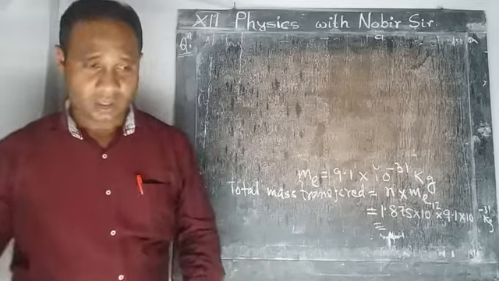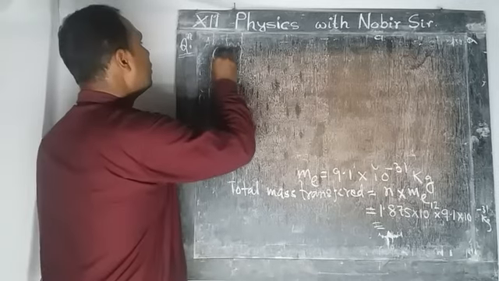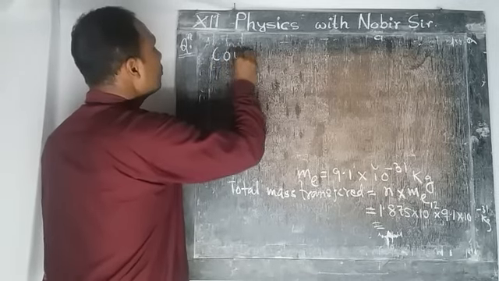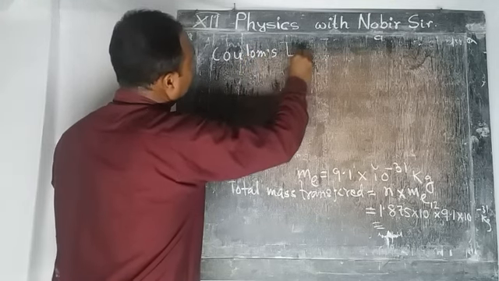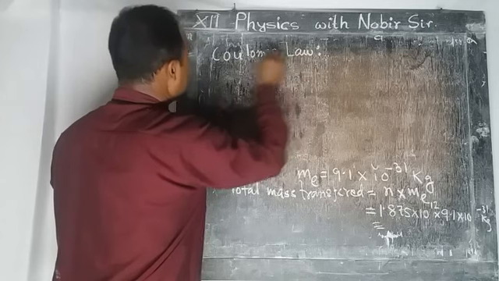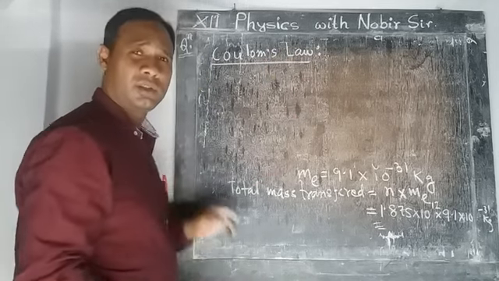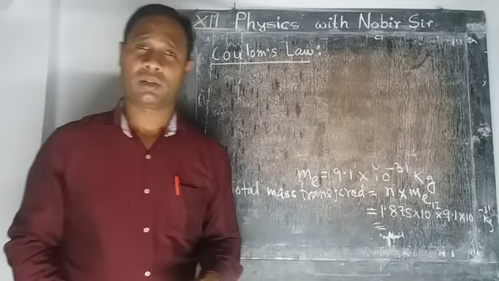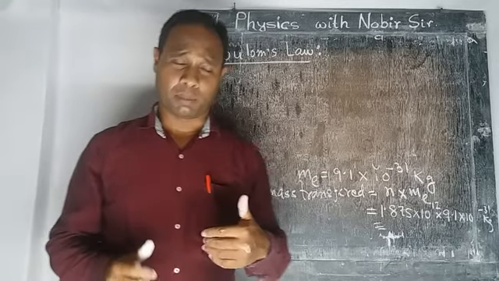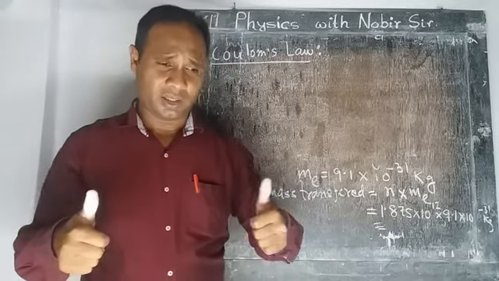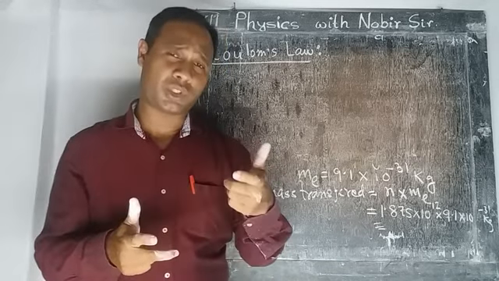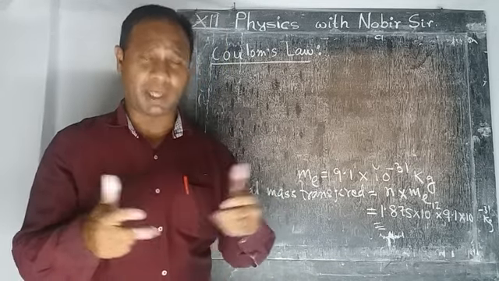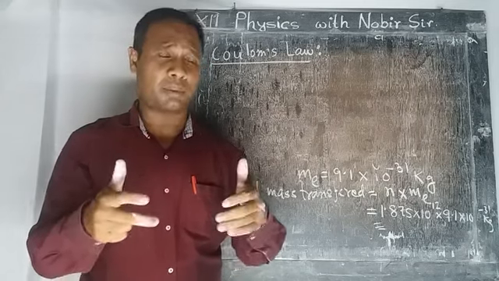Now look, Coulomb's law. What is Coulomb's law? This is very important. We know there is a force of attraction or repulsion between two charged particles, because we have already discussed this.